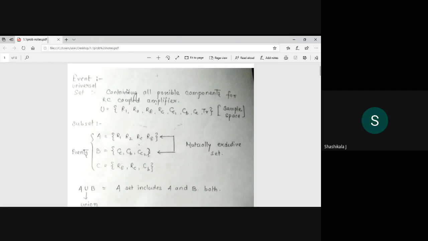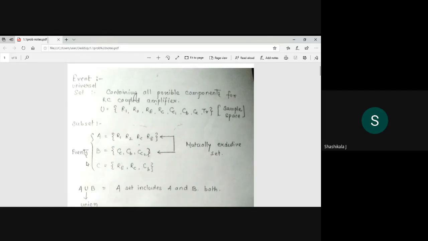The example here is taken as an RC coupled amplifier. If you have studied the RC coupled amplifier, you know there is a transistor, R1 and R2 biasing resistors, an emitter resistor, collector resistors, and the capacitors. All the components in that circuit are taken as the sample space. For that particular circuit, it is the universal set. Then they have divided it into subsets: all the resistors, all the capacitors, the emitter capacitor, RC and RV, and two events.